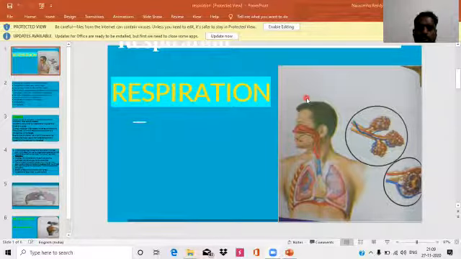Today, we are going to discuss the mechanism of respiration in human beings. So here, what are the respiratory organs in human beings?